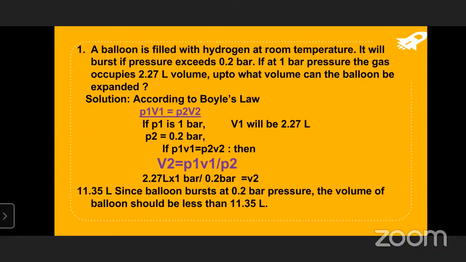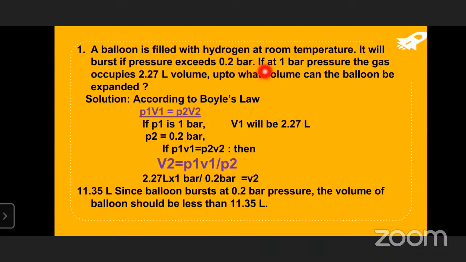So with some pressure it is filled. We don't know what the pressure is, but it will burst if the pressure exceeds 0.2 bar. Additionally, we are increasing it by 0.2.